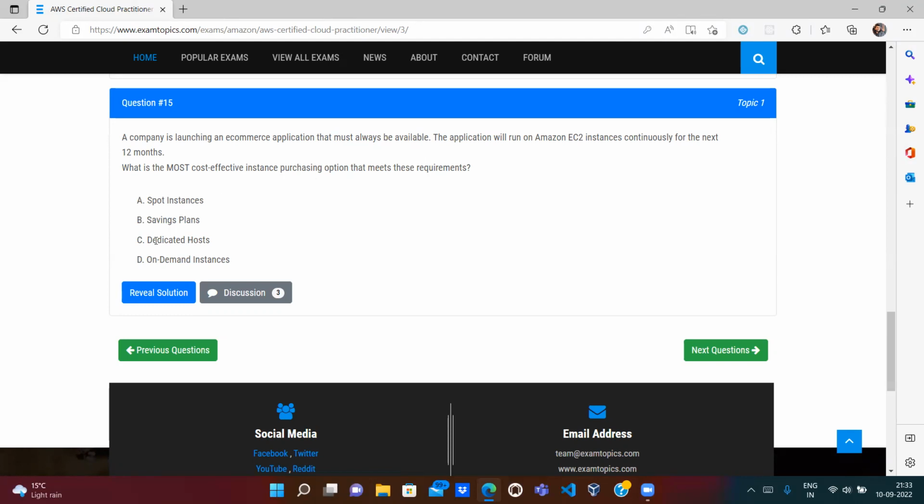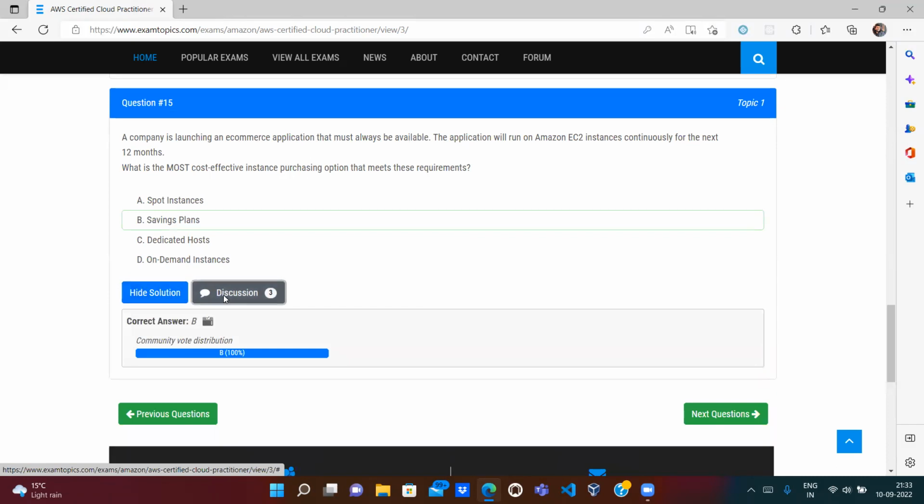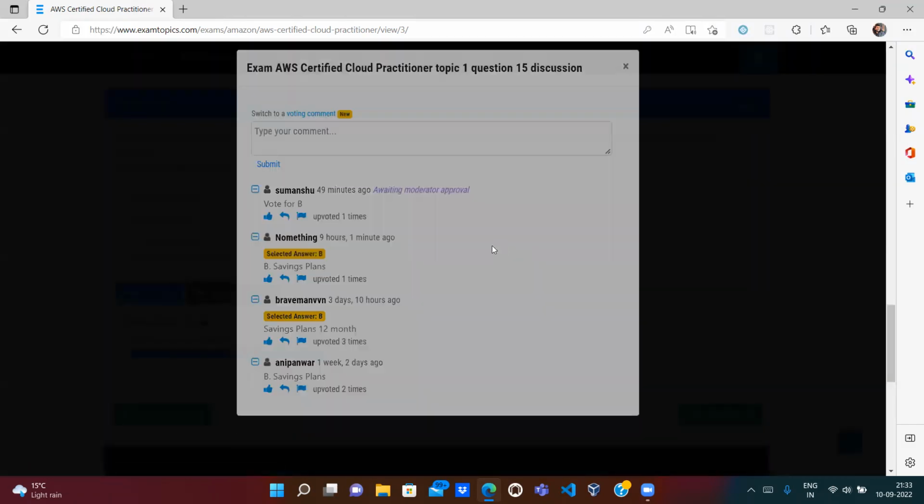Dedicated Host means we are taking the whole server. We don't need the whole server, so that is also wrong. On-Demand instances are also correct, but not a cost effective solution, right? Because we have to run for 12 months, we would have to pay a lot. So we can go with Savings Plans. There are a lot of savings plans. So option B looks correct. That's all.